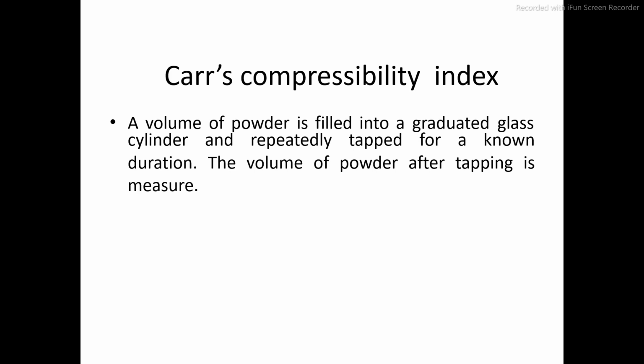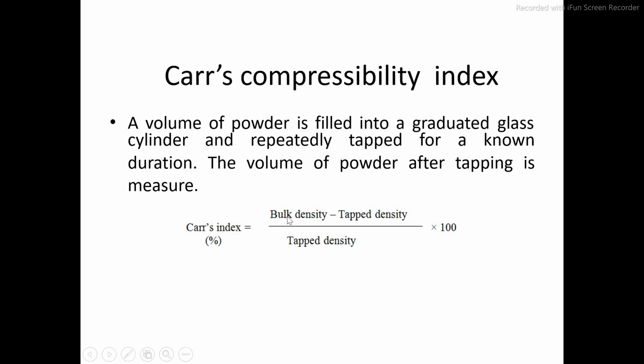So simply you have to take a measuring cylinder, and in this measuring cylinder you transfer a known weight of the powder. Suppose you are transferring 100 gram of the powder into a 100 ml measuring cylinder. Then, repeatedly you tap that measuring cylinder onto a platform. After tapping, the volume of powder goes on decreasing, and then you can calculate the density. So this is the formula for Carr's index: Carr's index is equal to bulk density minus tap density, divided by tap density, into 100.